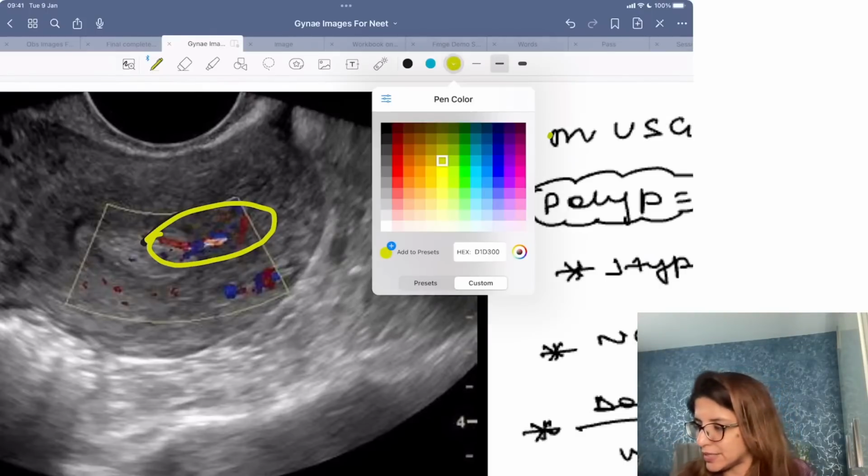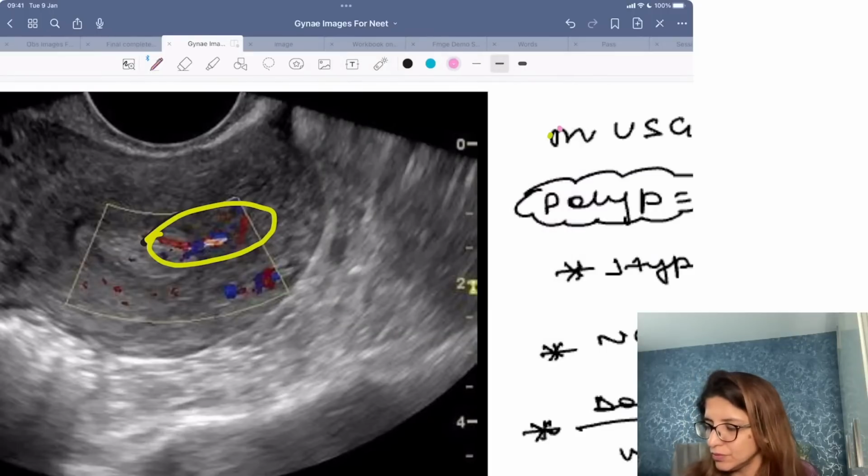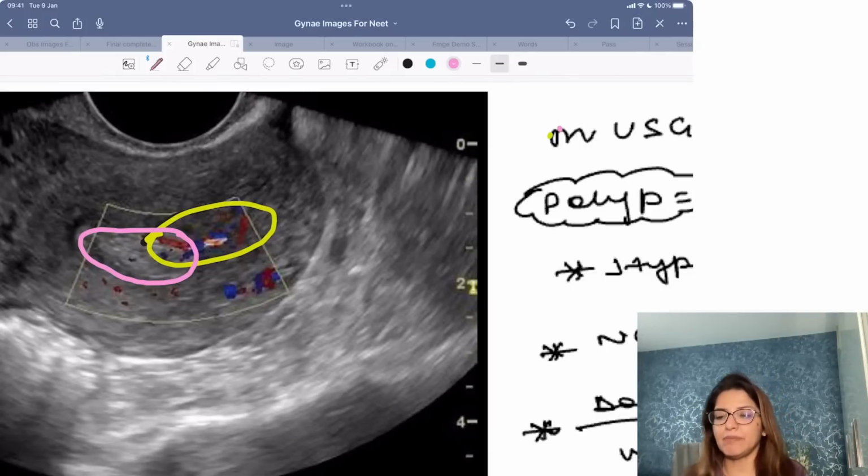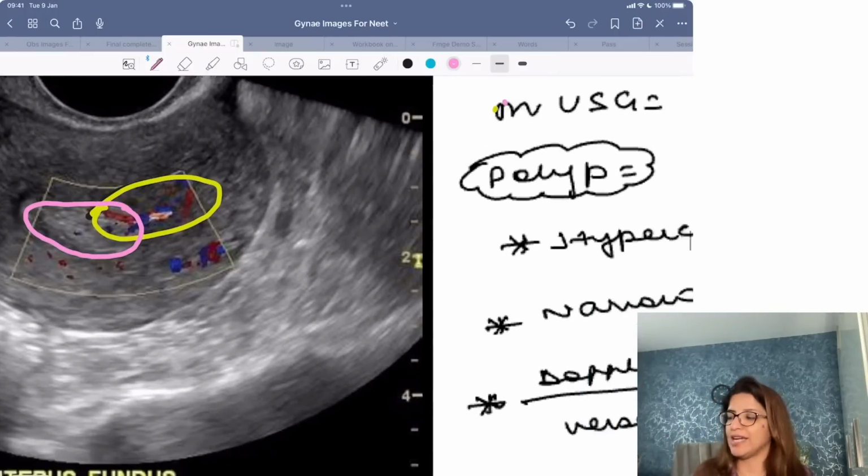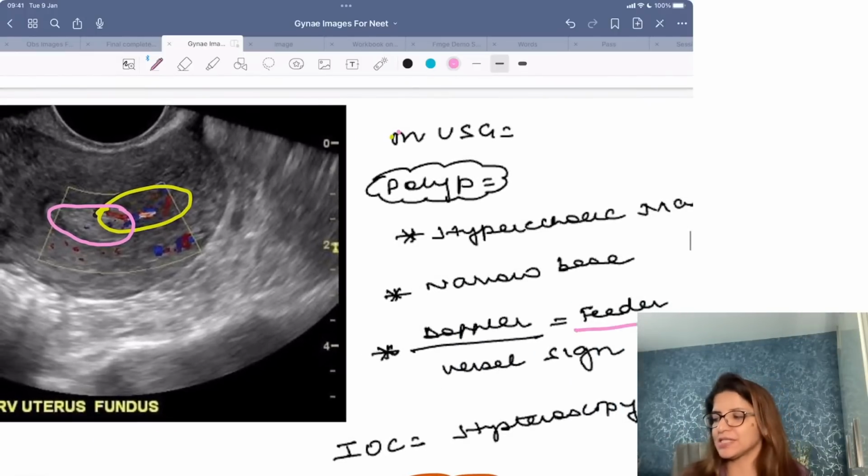This over here is the polyp. And a single blood vessel is coming up till the center of the growth. And this is what is called as feeder vessel sign.